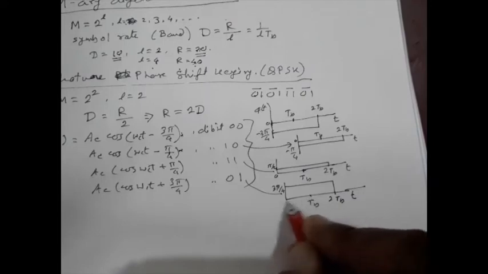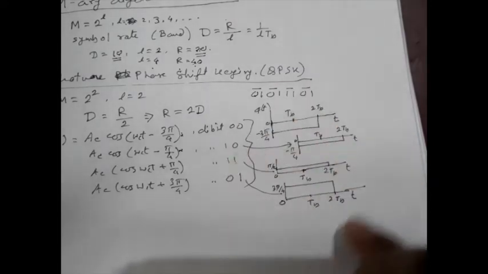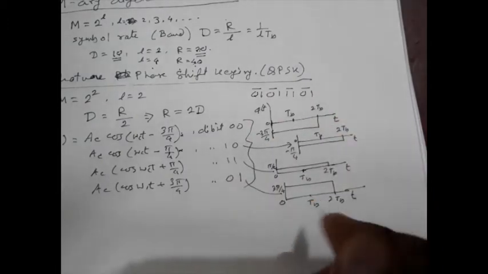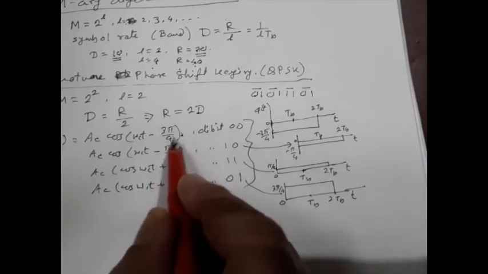TB is the bit time, bit interval. So in this way the phase will vary, and for 2 bit periods the phase will be like this.